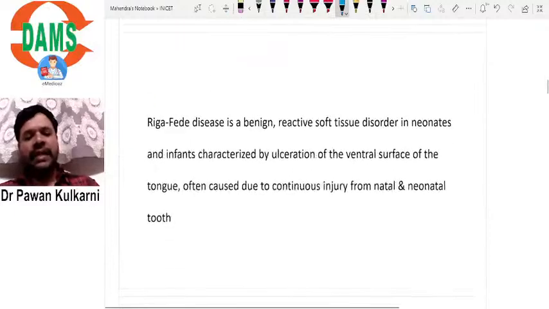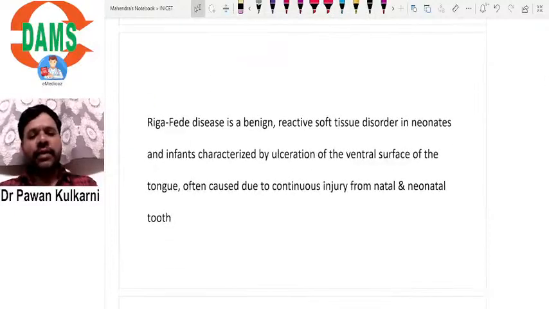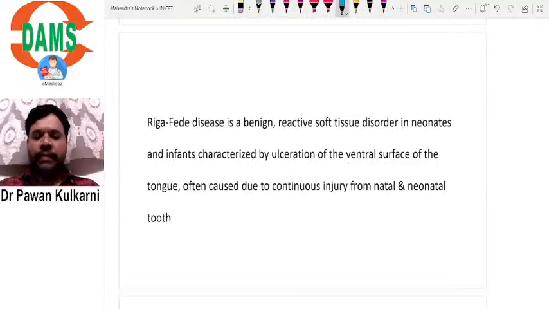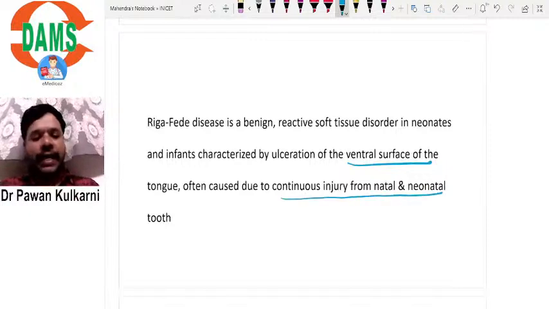The description says that Riga-Fede disease is a reactive soft tissue disorder in neonates and infants characterized by ulceration of the ventral surface of the tongue. Remember, this is very important, ventral surface of the tongue. Often caused by continuous injury from natal and neonatal tooth.